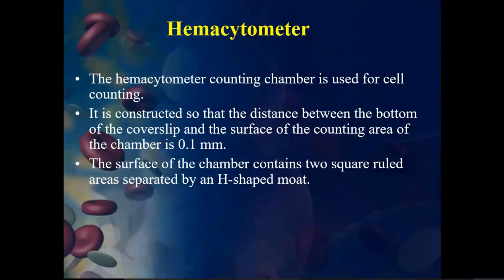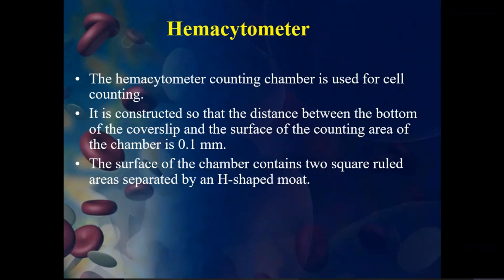It is usually used for cell counting, and it is constructed so that the distance between the bottom of the cover slip and the surface of the counting area of the chamber is 0.1 millimeter.